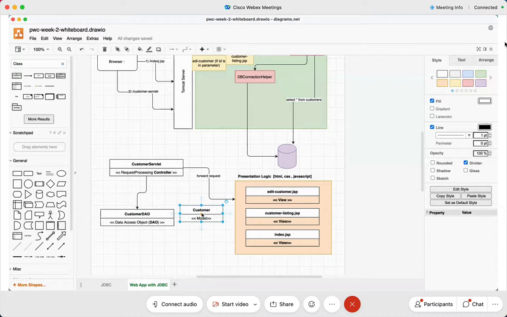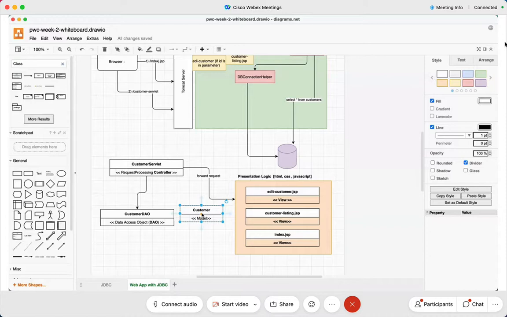But then there is one thing out here. I have a requirement. The requirement is that at the time of saving the data to the database, it must make sure, I repeat, it must make sure that the value of name cannot be blank. The value of address cannot be blank. And the value of name must be at least 5 characters long. This is the logic of business. The business demands that the name of the customer cannot be less than 5 characters. The logic demands that the address cannot be blank. This is the business demand, not the request processing.